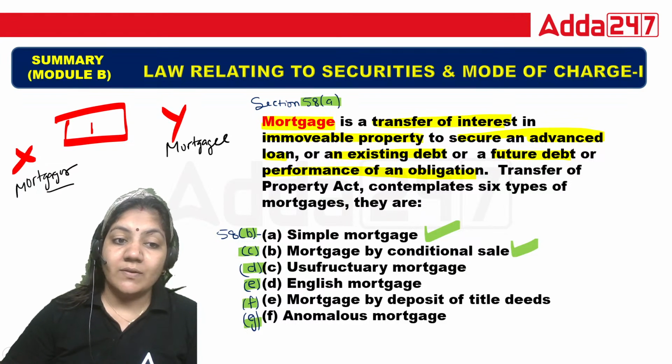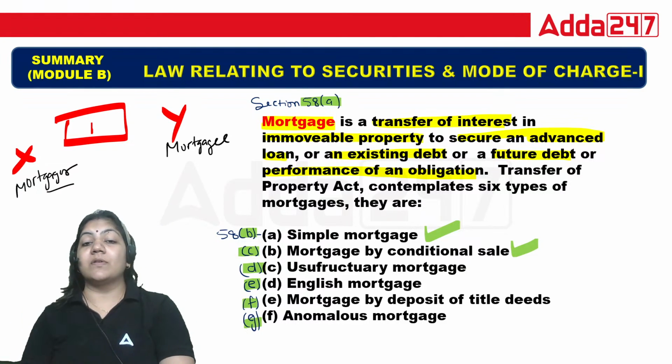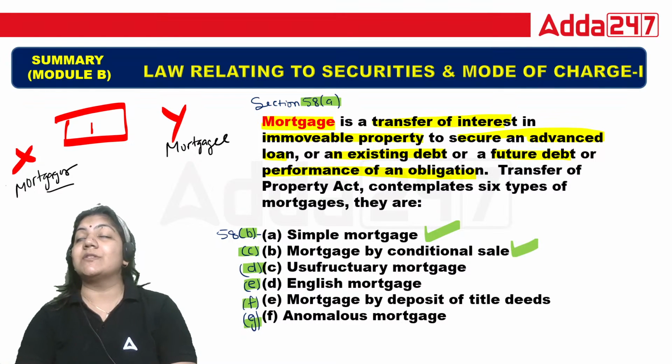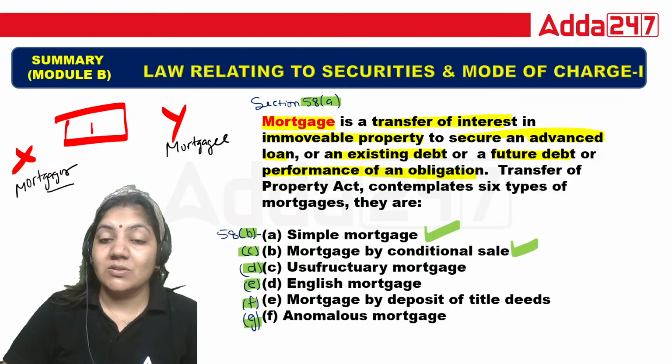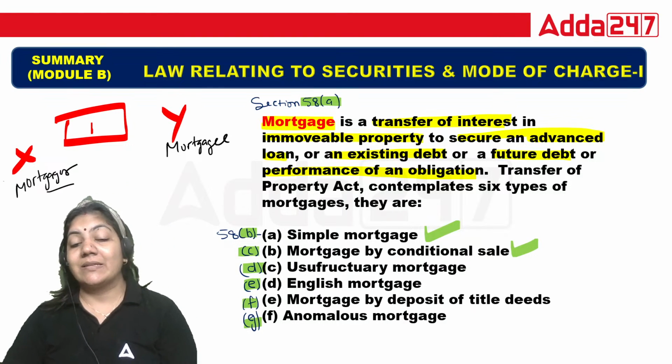What is usufructuary mortgage? Usufructuary mortgage is basically one in which, suppose the mortgagor is not able to pay the money. In that case, what will happen?